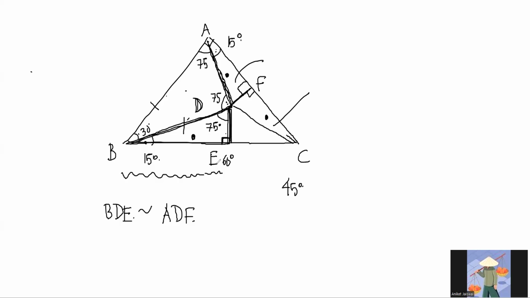Wait, this is a right angle triangle. So, right angle isosceles triangle. Okay.